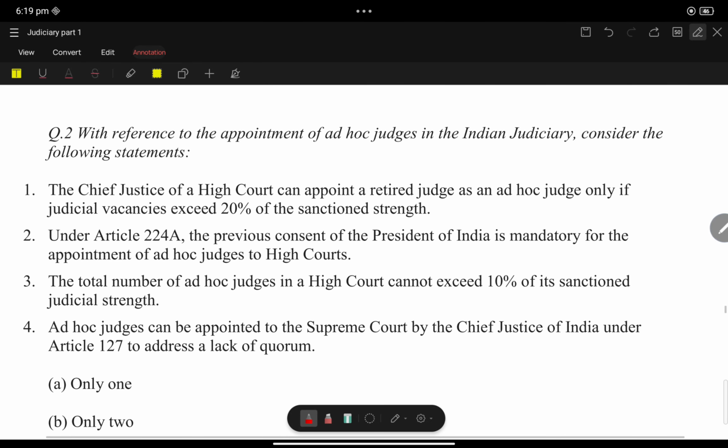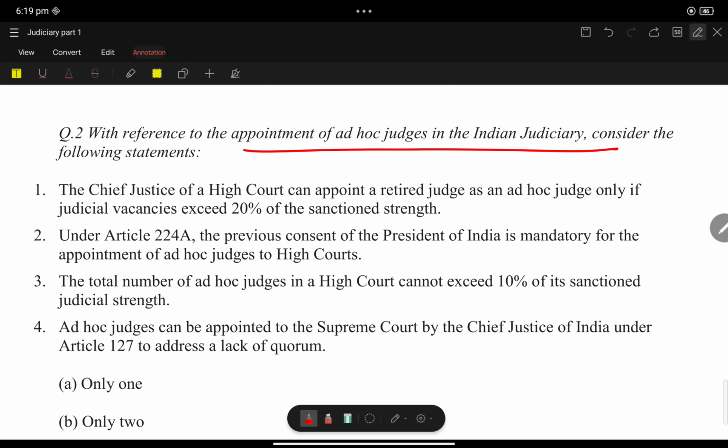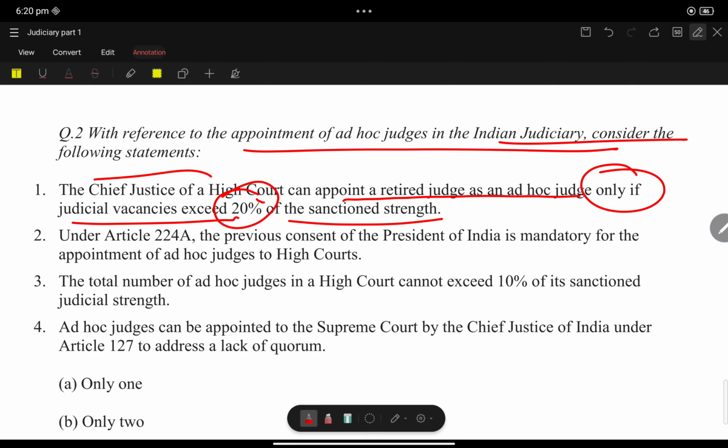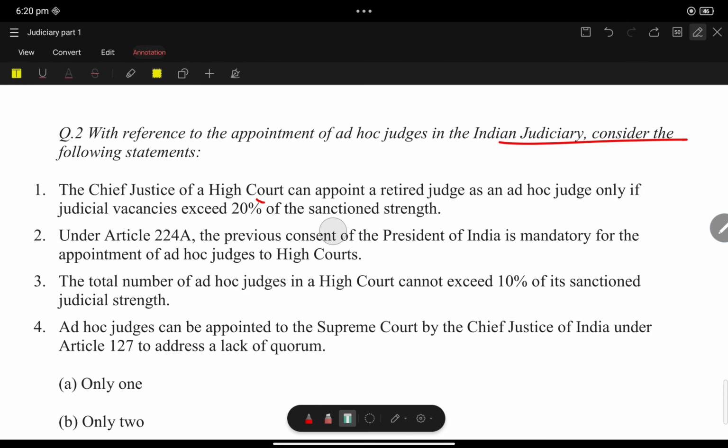Now let us have a module question. With reference to the appointment of ad hoc judges in the Indian judiciary, consider the following statements. The Chief Justice of a High Court can appoint retired judges as ad hoc judges only if judicial vacancies exceed 20% of the sanctioned strength. This is for the High Court, read it carefully.